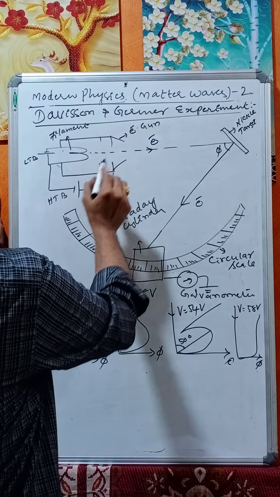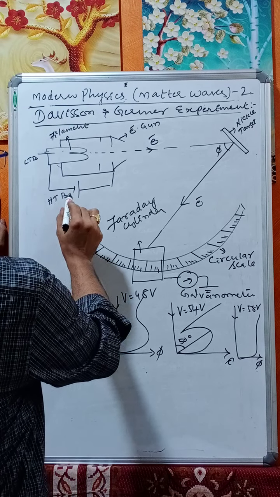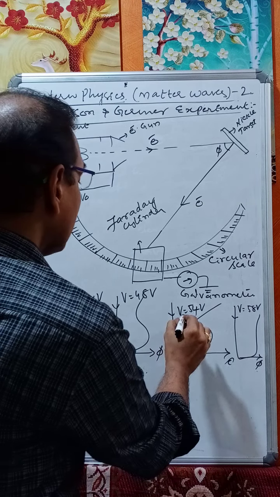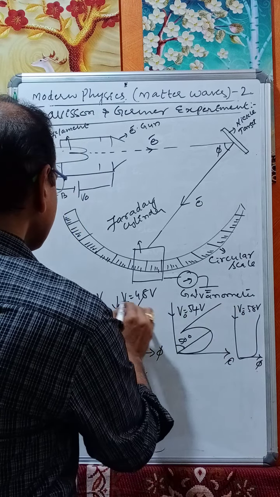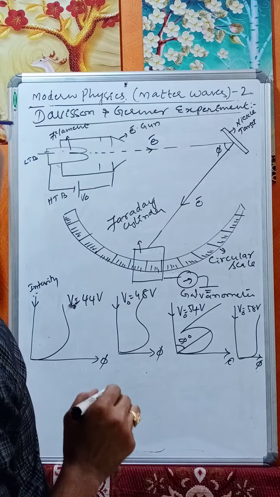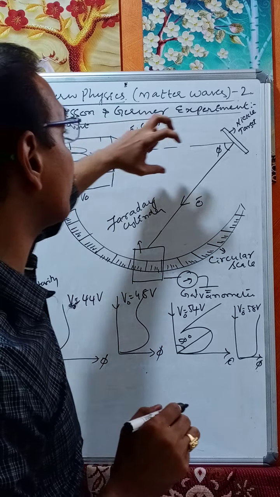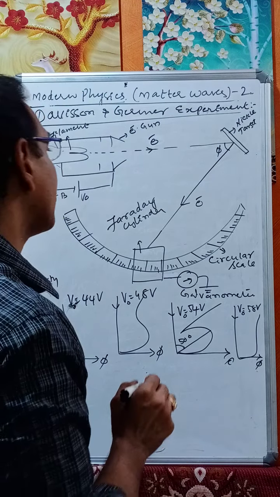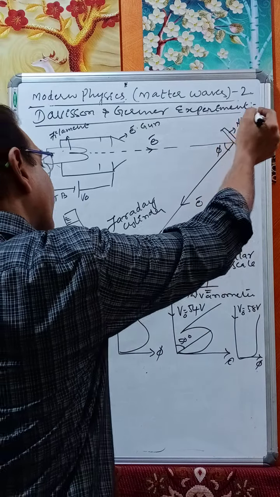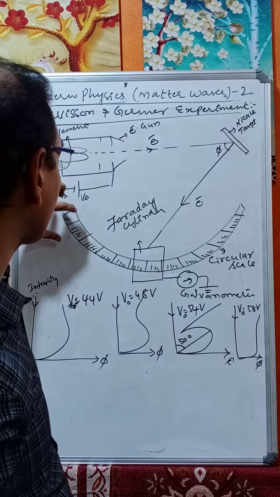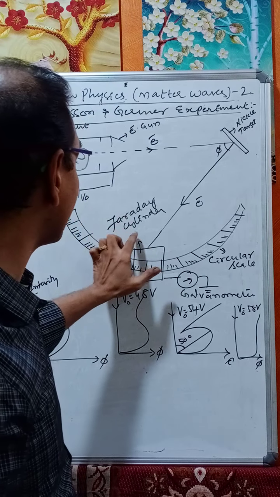The electrons are then accelerated by the high tension battery through the potential V0, and made to fall on a nickel target, or nickel crystal. The electrons reflected by the nickel target are caught by a Faraday cylinder.